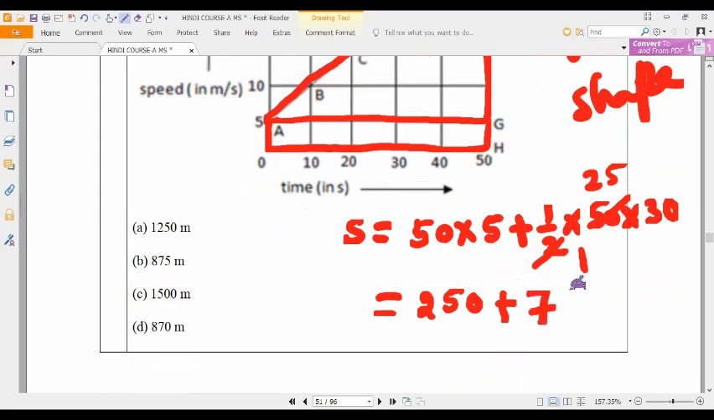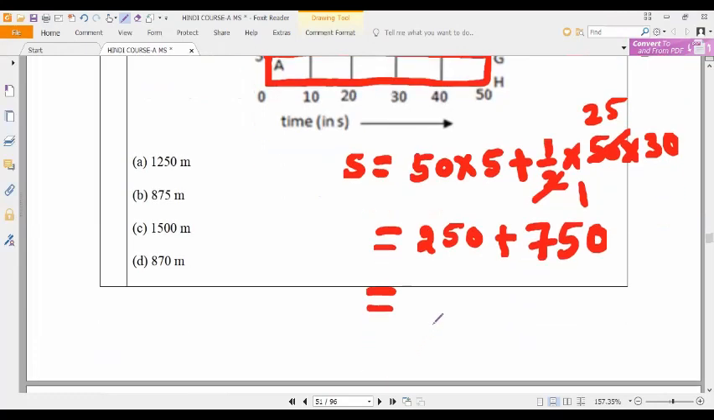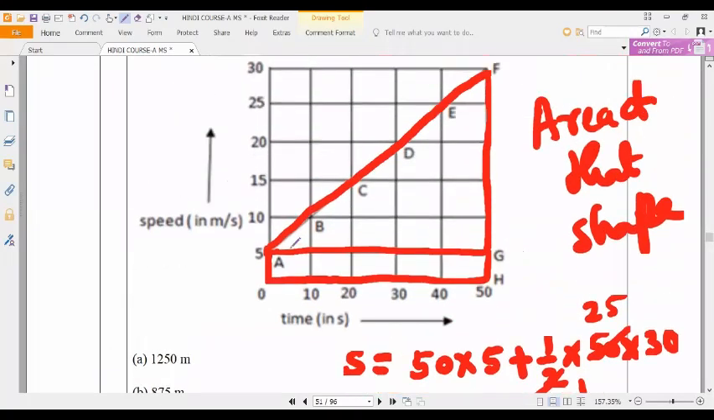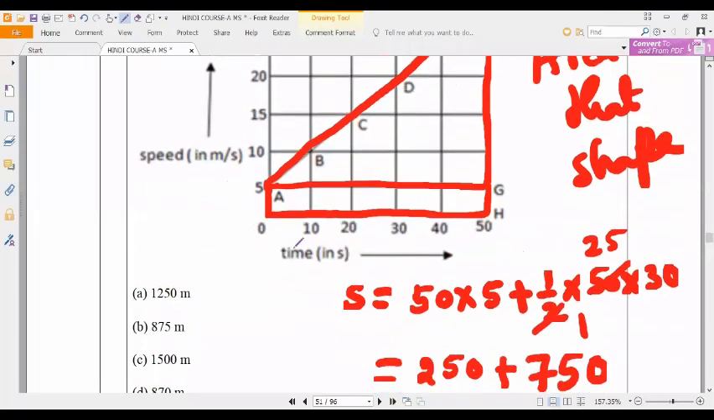So 750. Now if we add both, what do we get? 750 plus 250, which equals 1000, but it is coming wrong. You are doing something wrong somewhere. Please kindly check it. Yes, sir, we are making a mistake somewhere.